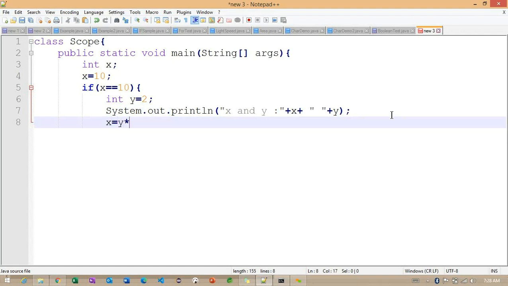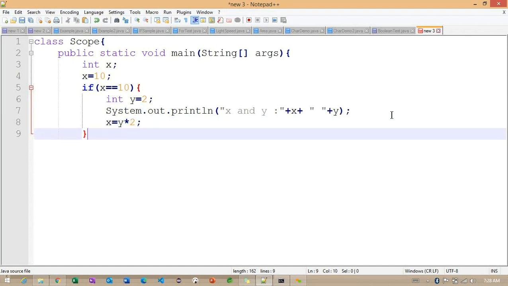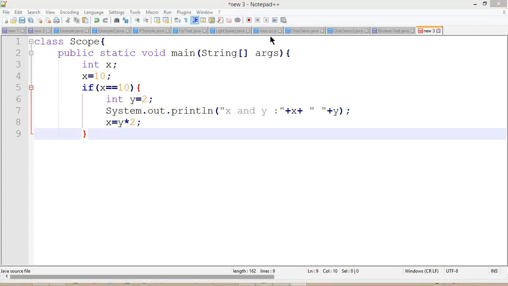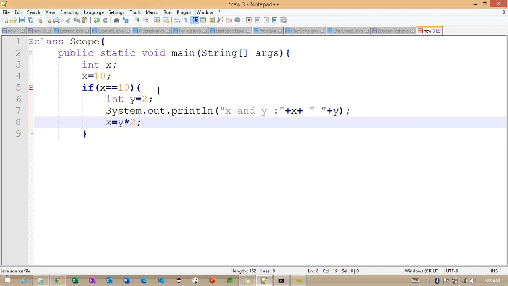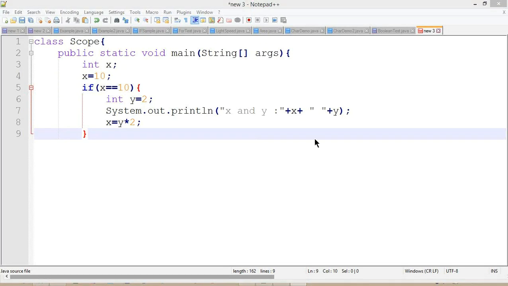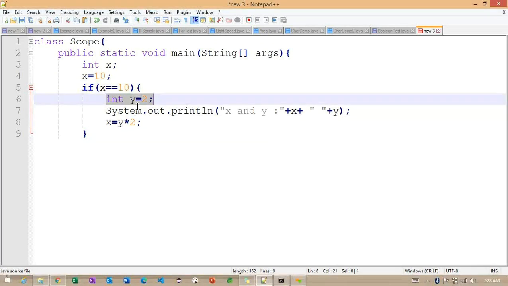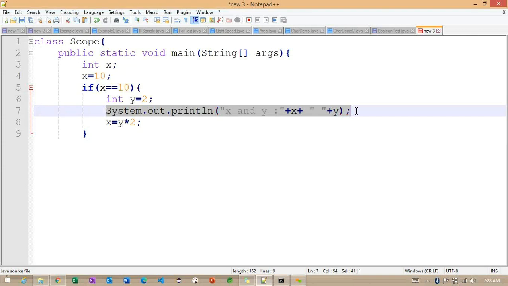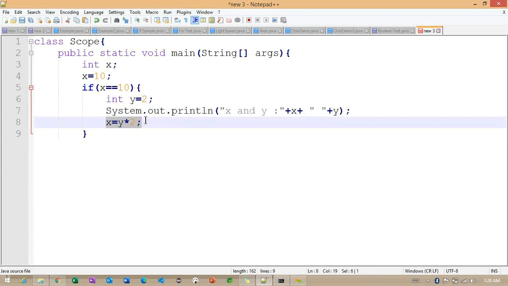After this, this expression is important here: x is equal to y multiplication 2. Then I'm closing this block of code. So this is very important. Now observe here, I open one brace and I'm closing this brace. Within this brace, we are checking with the integer y value and printing x and y values. Again, with the reference of this y value, I'm trying to increase this x value here. Okay, so observe carefully.